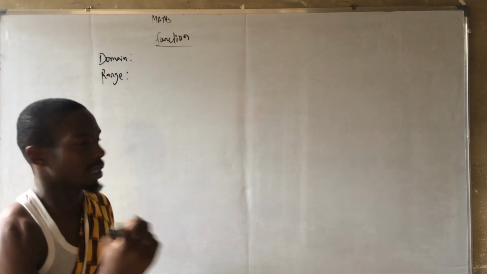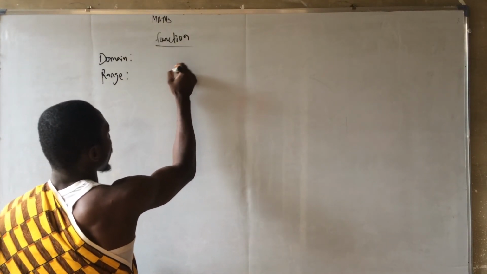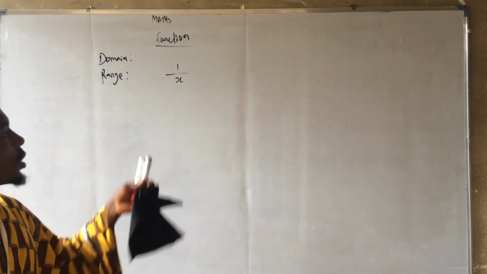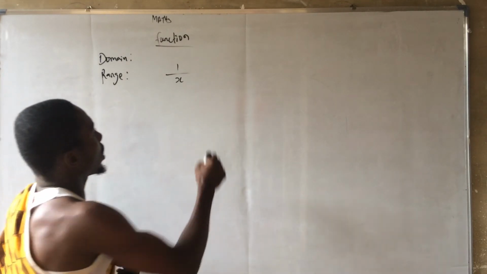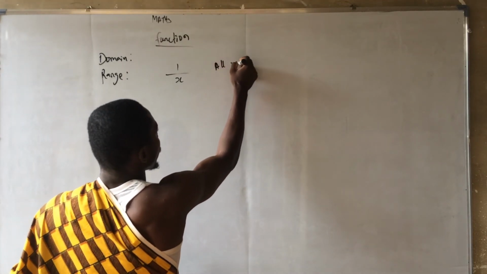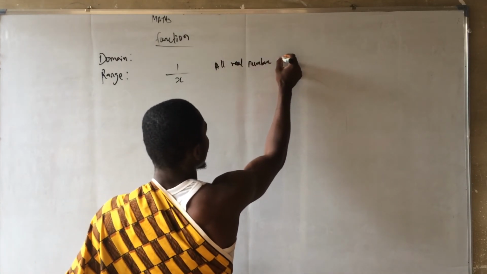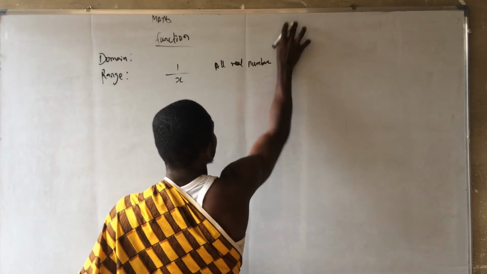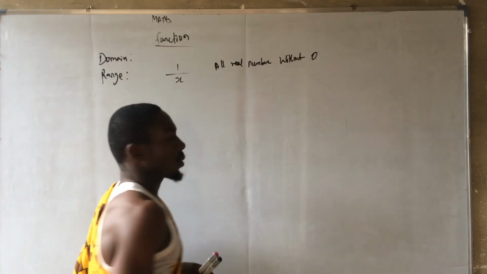I'm going to give only 2 examples here. Let's say 1 over x. What is the range of this? The range of this value now is all real numbers without 0.